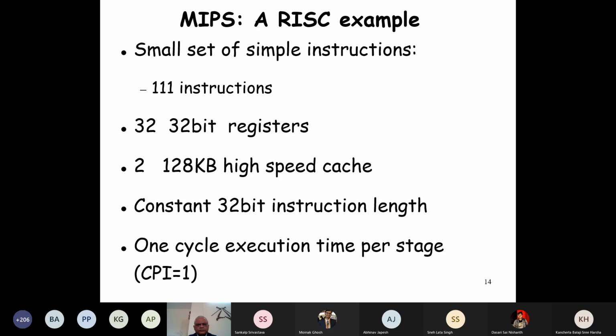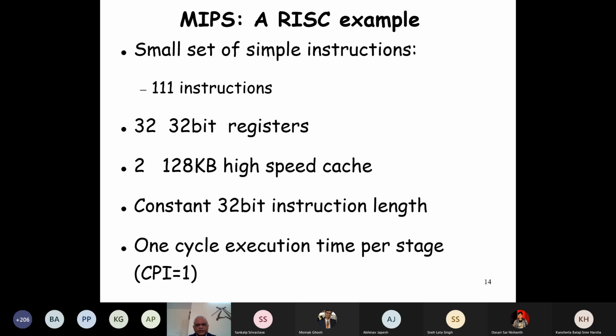And 1 cycle execution time. Every instruction completes execution in 1 cycle, but what is unsaid here is that it is a pipelined architecture, and 1 cycle is not really 1 cycle because of stalls and so on, that we'll discuss later.